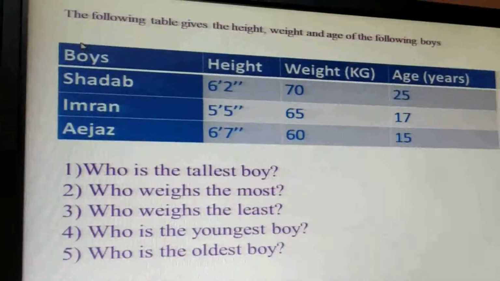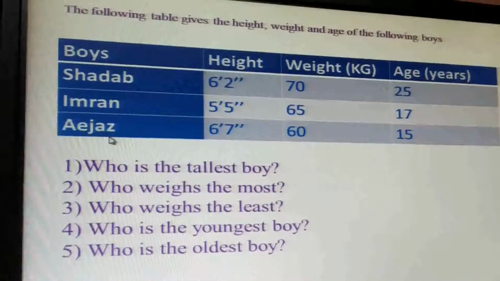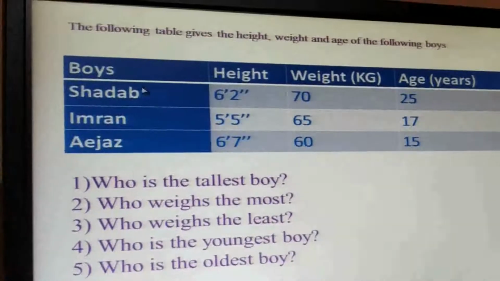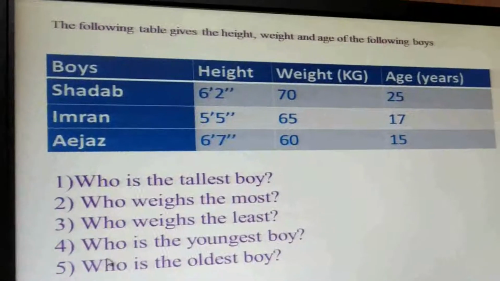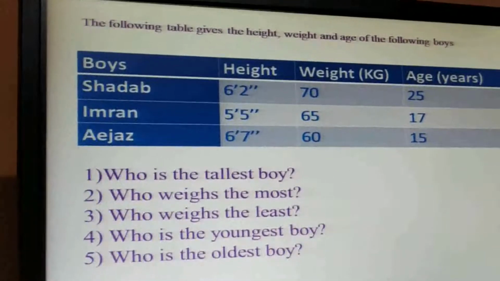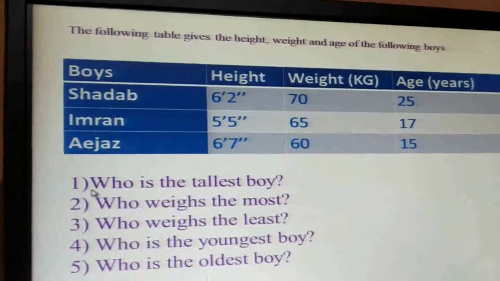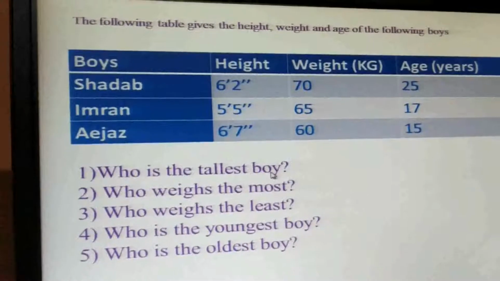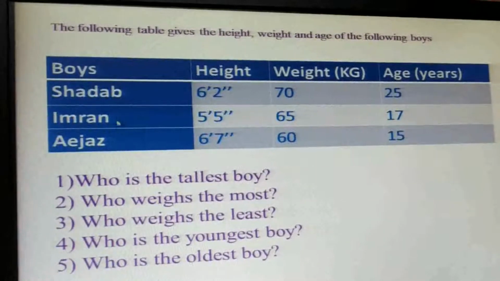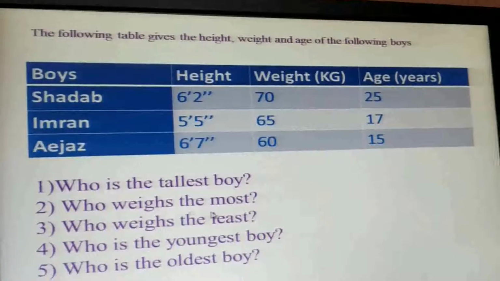Here is a table of 3 boys, Shadab, Imran and Ejaz, with respect to their height, weight and age. Now these are the 5 questions which you have to answer. You will get the clue to the answer from the table. First question: who is the tallest boy? Look at the heights of all these 3 boys and give the answer. Question number 2, who weighs the most?